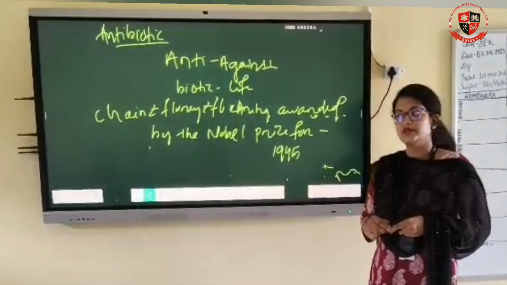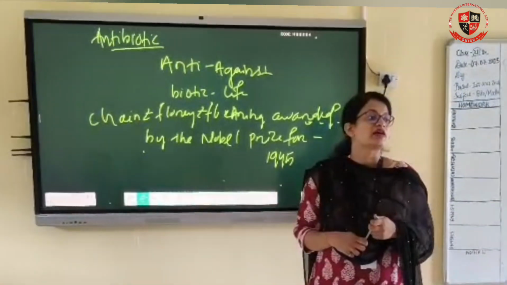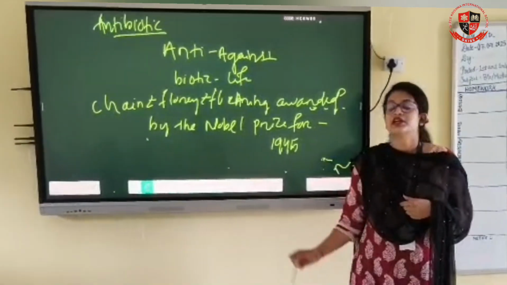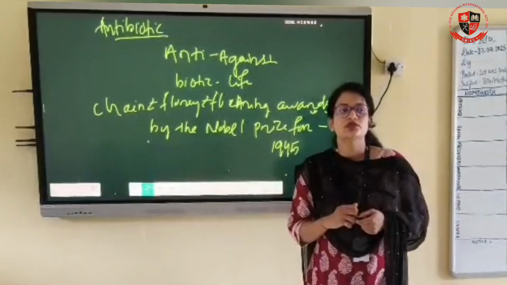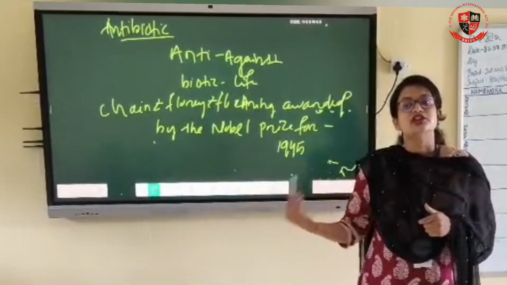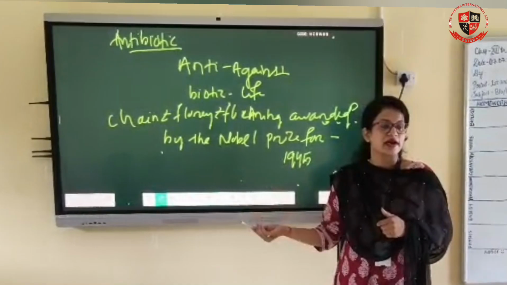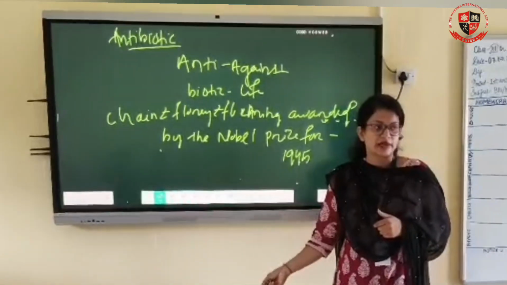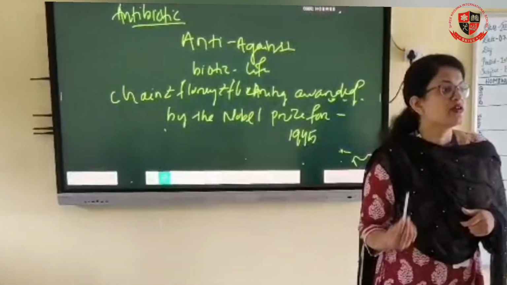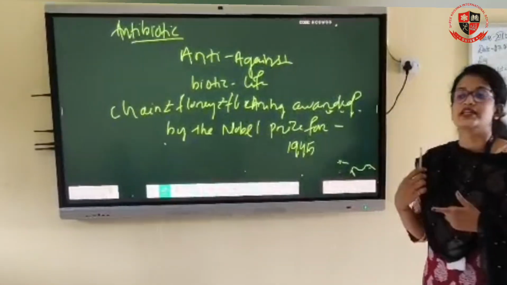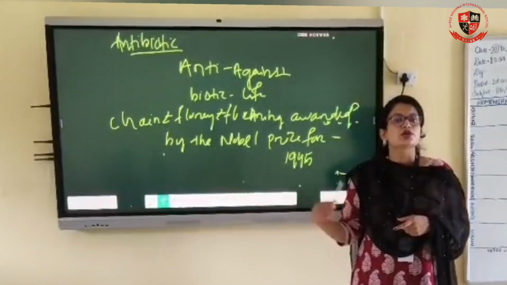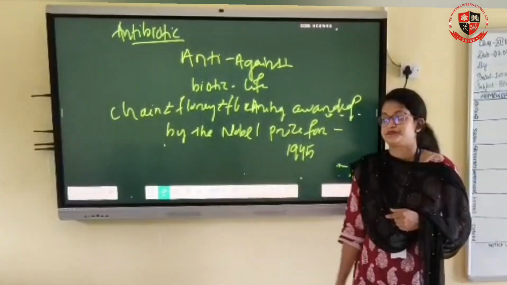When Alexander Fleming worked in his laboratory, on which bacteria? Staphylococcus bacteria. He saw that in an unwashed petri dish, some microbes had grown which retarded the growth of other bacteria, the Staphylococcus bacteria. After analysis, he saw that this fungus is Penicillium notatum. Penicillium notatum releases the chemical penicillin, which retards the growth of Staphylococcus bacteria.